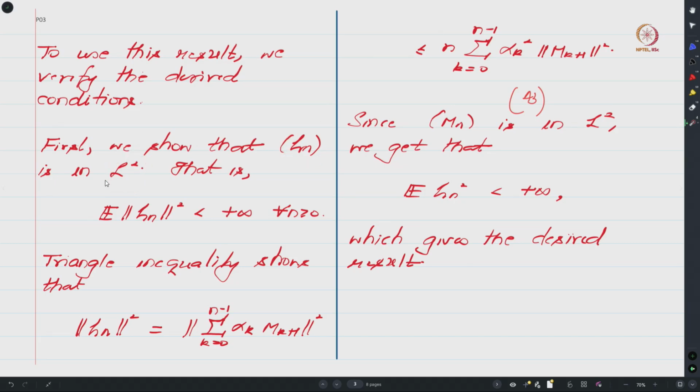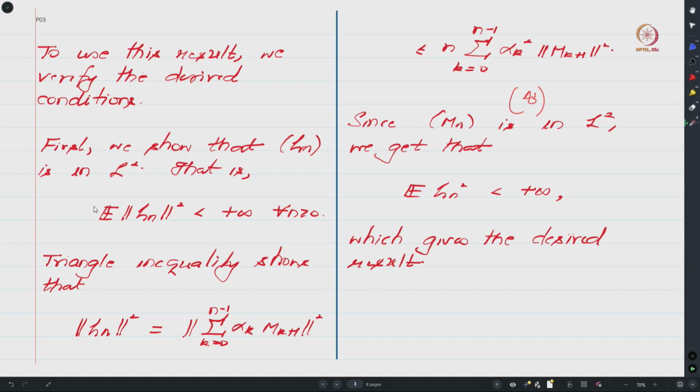Notice that as your n increases, this bound is very loose and this n can keep increasing, but all we require is that for every n the expectation of this expression be finite, and that is what we have shown. That is good enough to conclude that zeta n is in L2. I would like to highlight that please do not mistake this with showing that it is uniformly bounded in L2.